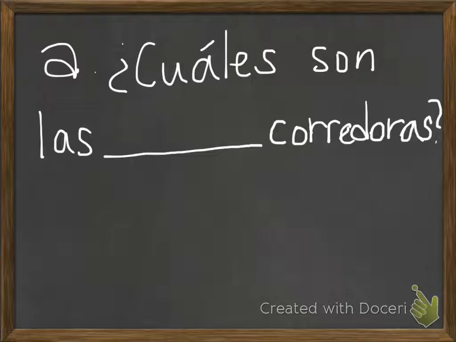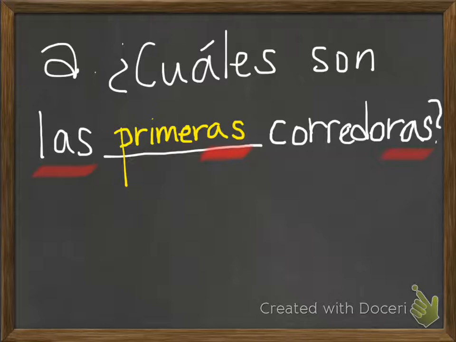Okay, so if we wanted to know which ones were the first runners, you can see here that las is plural and feminine, and so we also see that reflected in corredoras, okay? So if we wanted to say the first, we would take primero, okay? However, because it's feminine, we need to make it primera, and then because it's plural, we need to make it primeras, okay? So we needed to make sure that our ending matches as well. And that is agreeing in number and gender.